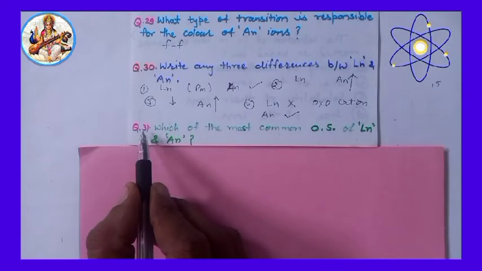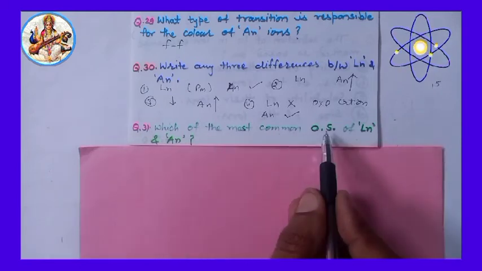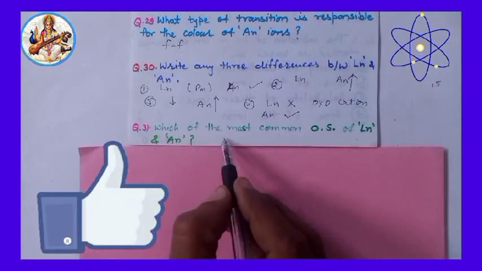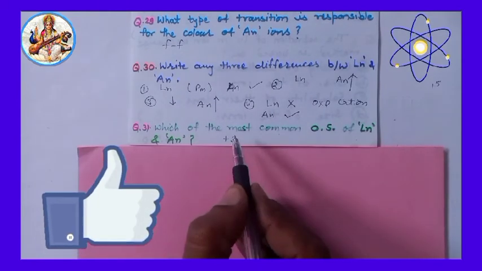Next, question 31, last. Which is the most common oxidation state of lanthanides and actinides? Answer will be +3.